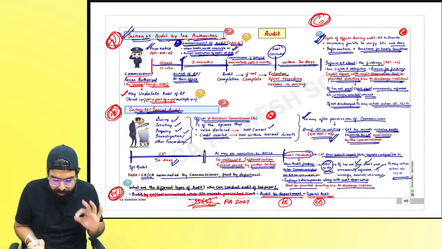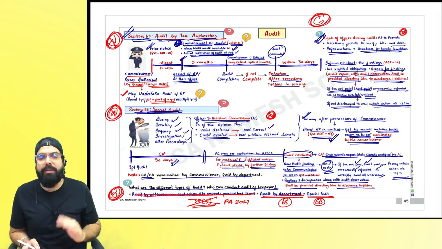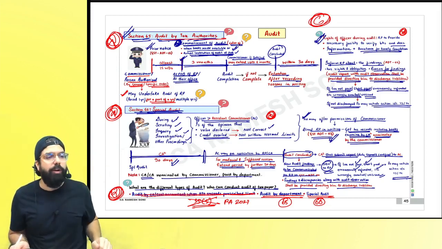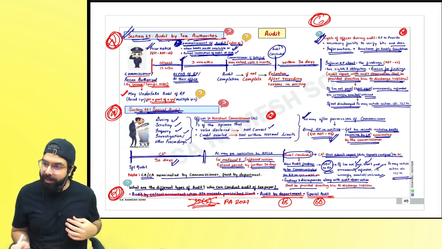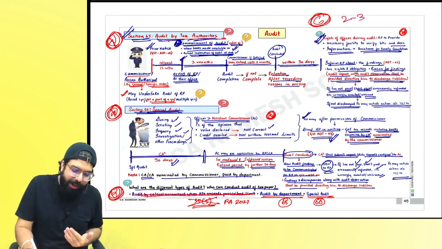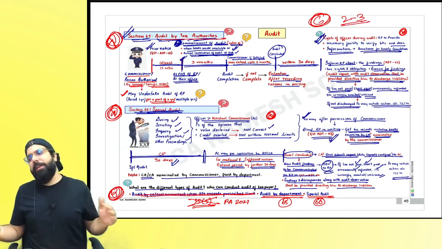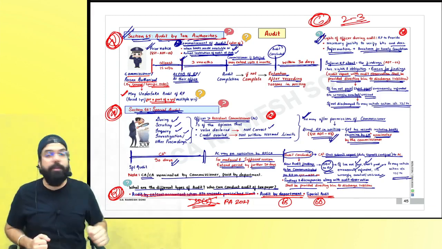Audit by CA has been deleted by the Finance Act 2021, and hence there are only two types of audit. Here I will conclude my C graded chapter for 2 marks or 3 marks, which can be asked maximum in the exam. Congratulations people.